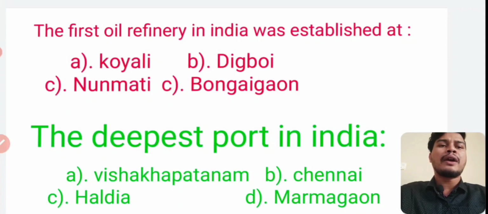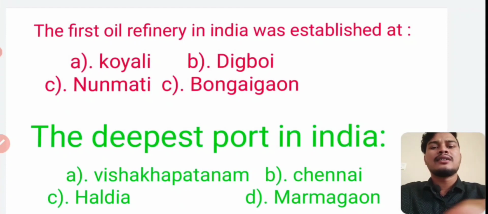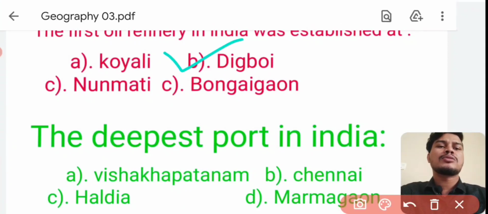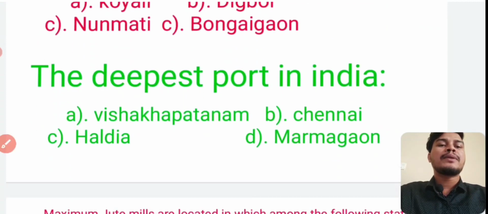The first oil refinery in India was established at? Answer is Digboi, Assam. Option number B, Digboi, Assam. Next question.